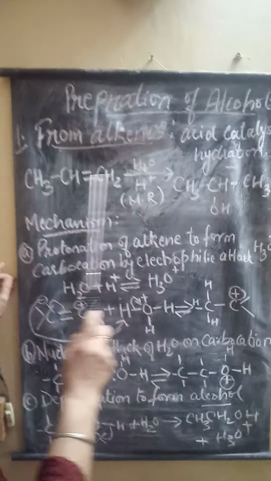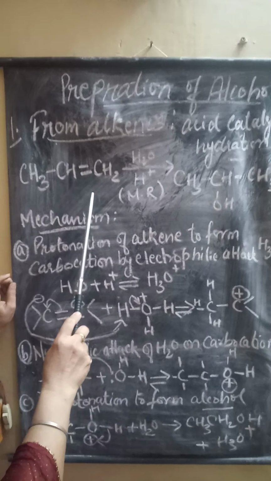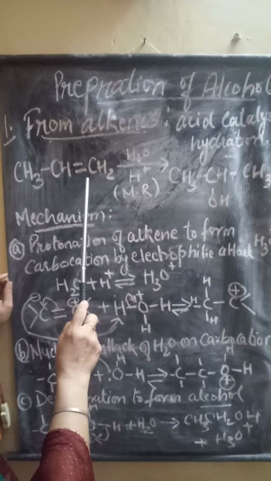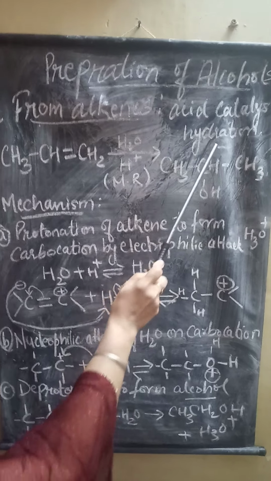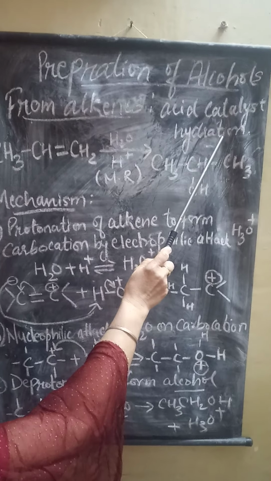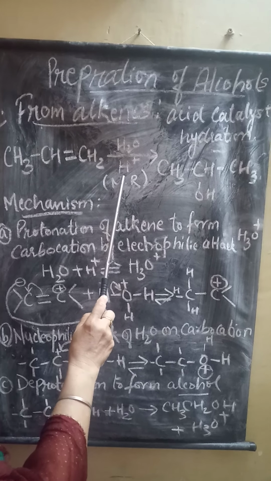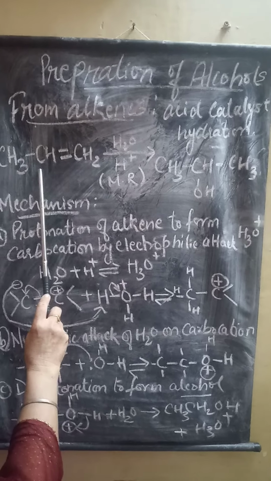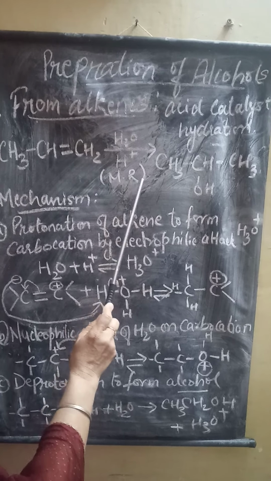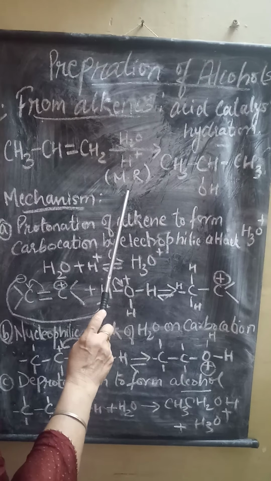Now, how will we do this? An unsymmetrical alkene is taken, in which hydration is carried out. Acid catalyzed hydration. Hydration means addition of water in the presence of acid. This is the reaction between alkene and water in the presence of acid, and it obeys Markovnikov rule.